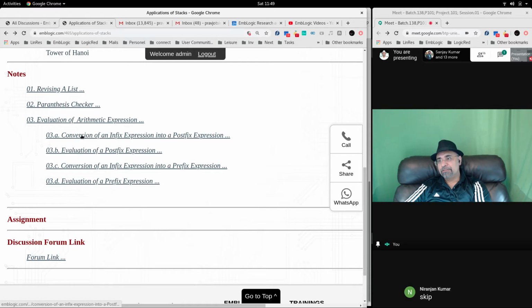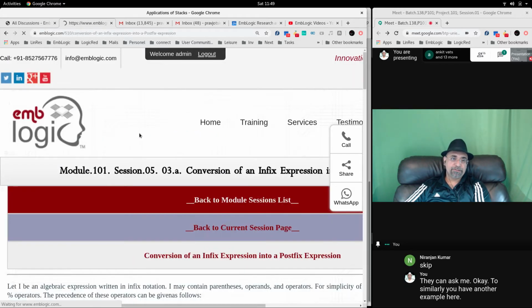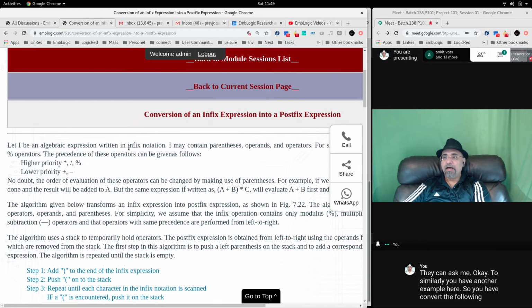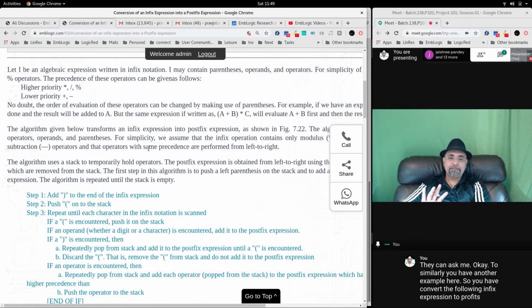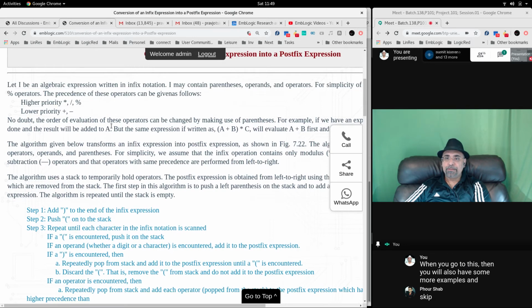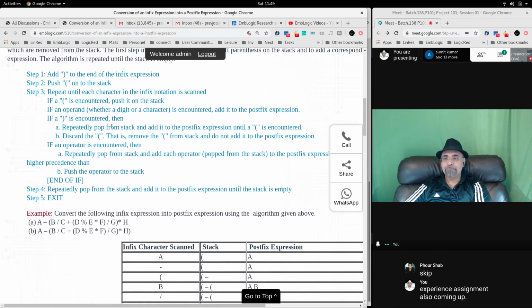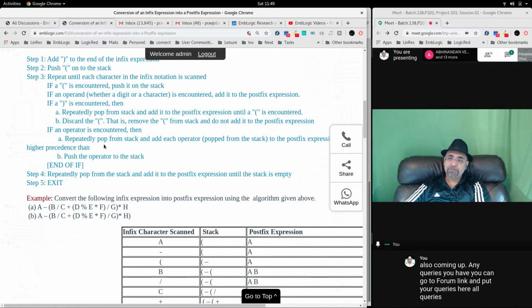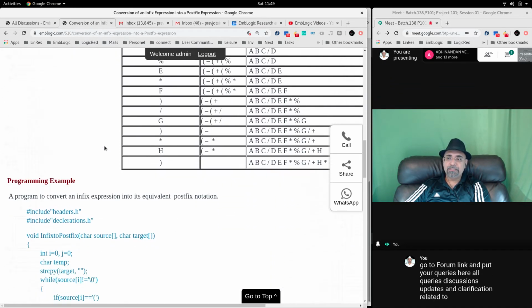So let us see how the conversion can happen from infix to postfix. This is the first thing we have to see. I have written this with great patience during the lockdown, so I have utilized my time for you, and I have also given a small algorithm where I'm trying to solve these problems for you. I am not the author of everything; I didn't make it up on my own.